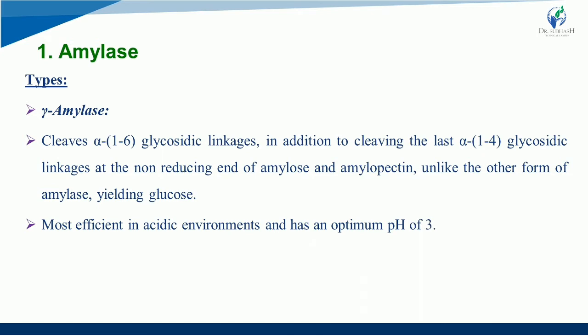Again, the point to remember here is at which pH it will be highly active: most efficient in an acidic environment, with an optimum pH of 3, right? So this is the pH at which it will be highly active, right?